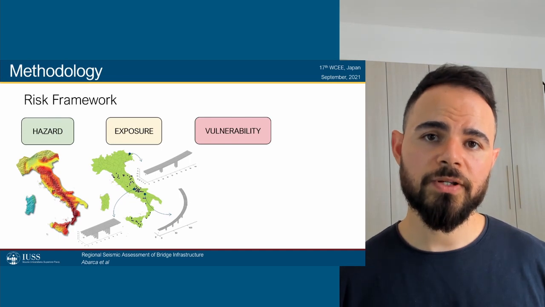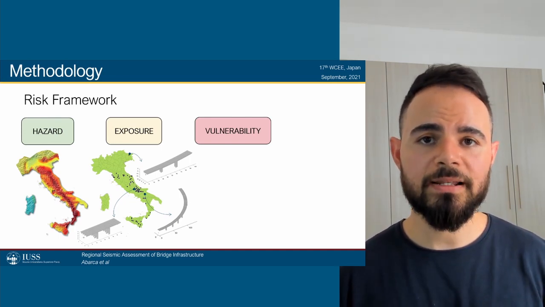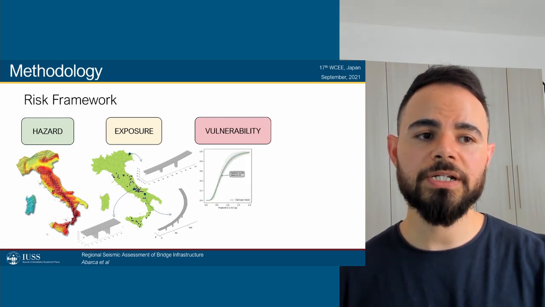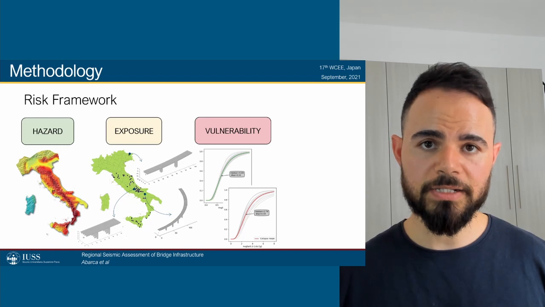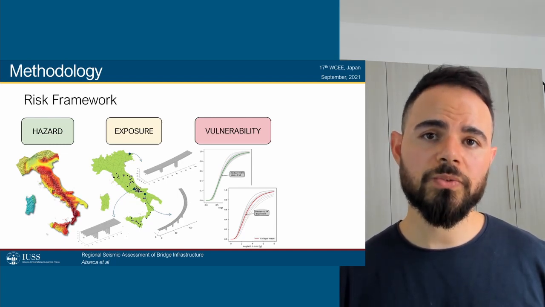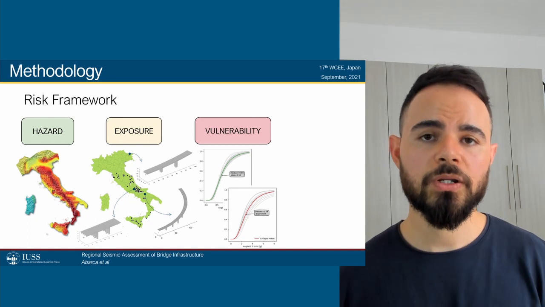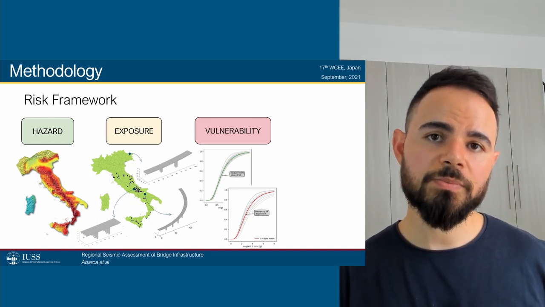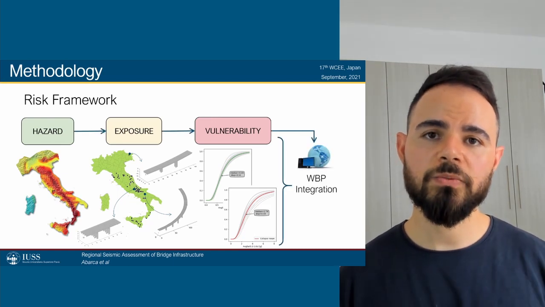Finally, in terms of vulnerability, the information from the hazard and exposure is combined and analyzed so that we can derive fragility curves for both damage and collapse of each one of the assets in our database. What these fragility curves do is that they correlate an intensity measure level coming from the hazard component with a probability of exceeding a specific limit state. Finally, everything is integrated into the web-based platform.